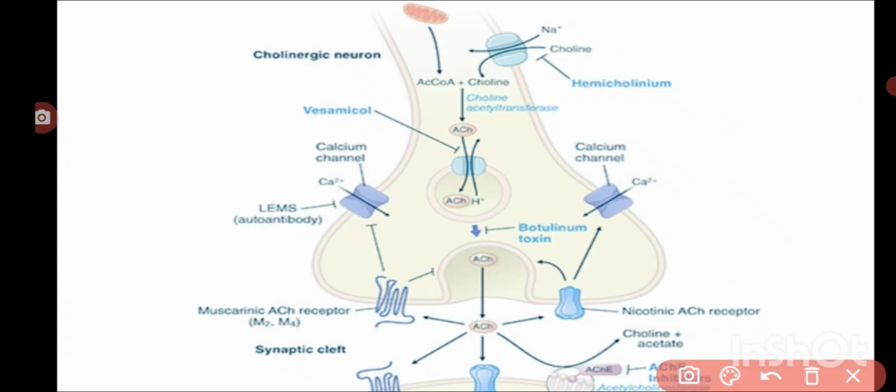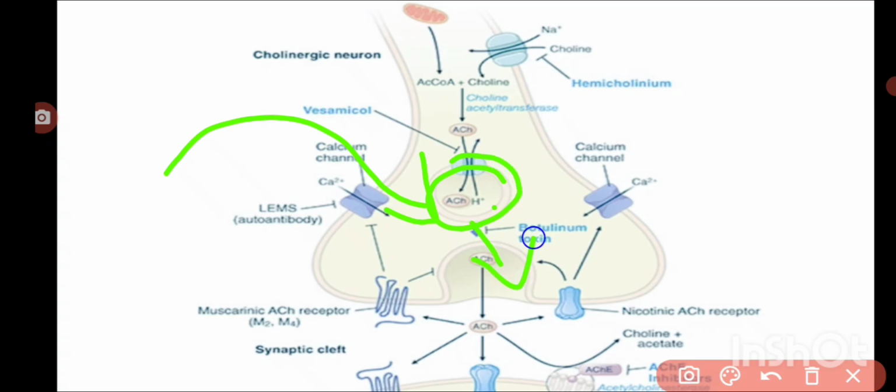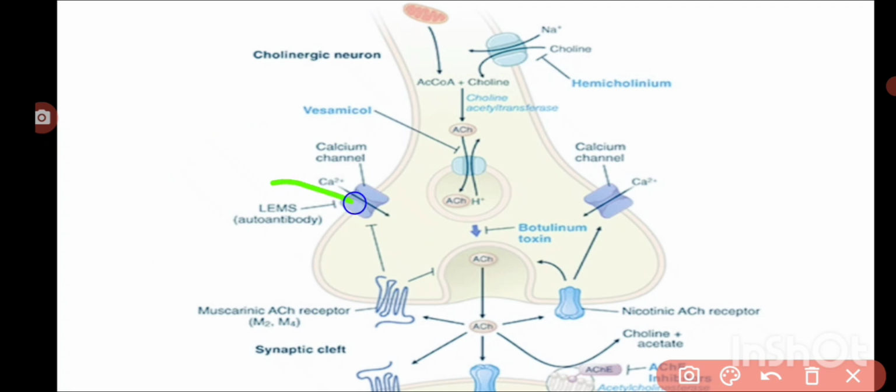Okay, and then whenever any stimulus comes, the vesicular membrane fuses with the neuronal membrane and causes the release of acetylcholine. What causes this? When the neuron receives a stimulus from outside in the form of an action potential, it causes the influx of calcium into the cell. This calcium causes the fusion of the vesicular membrane with the neuronal membrane, and then by the process of exocytosis, the acetylcholine is released into the synaptic cleft.